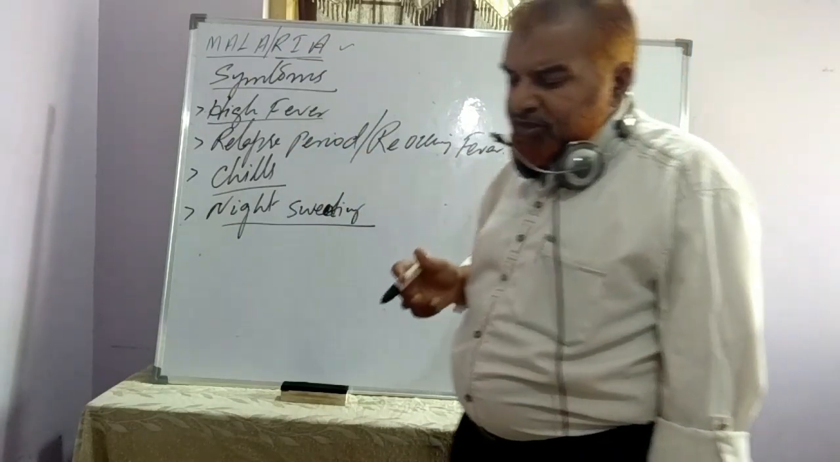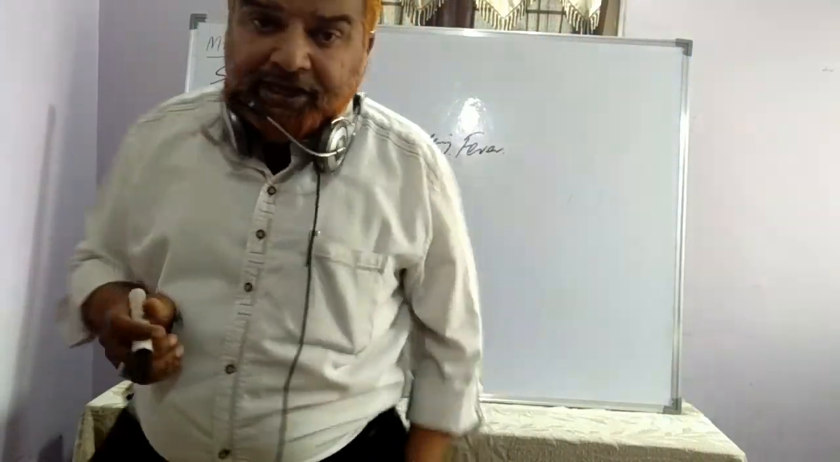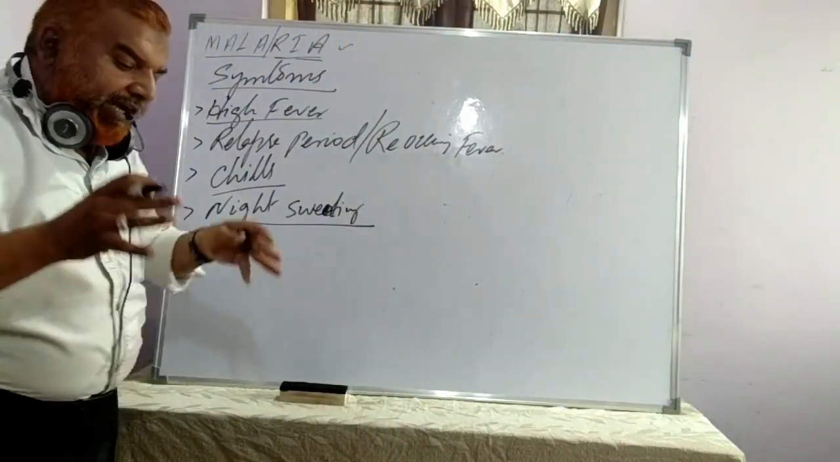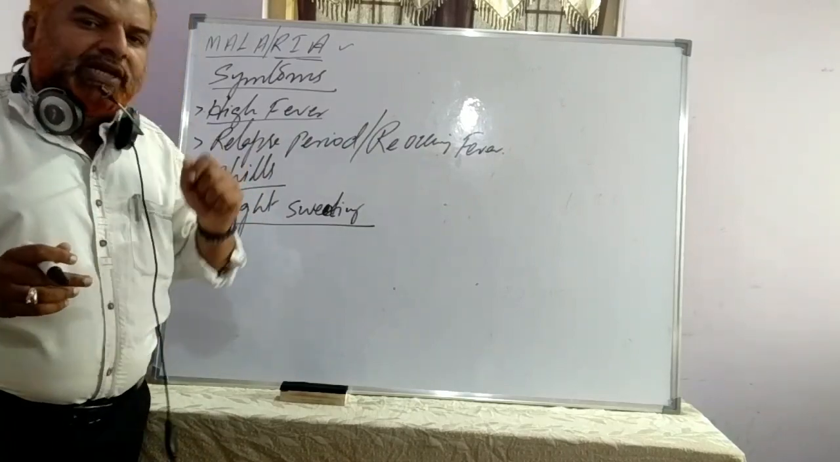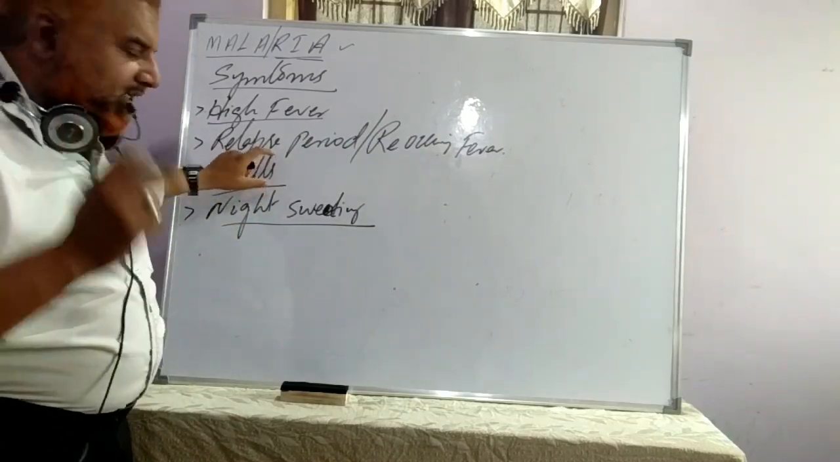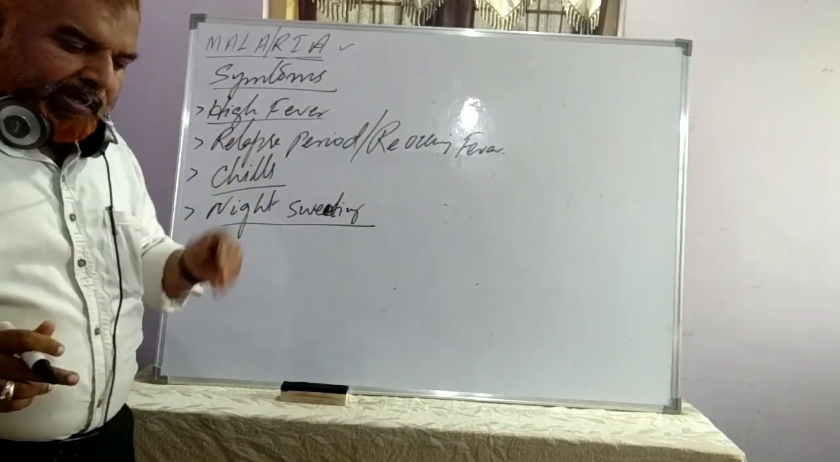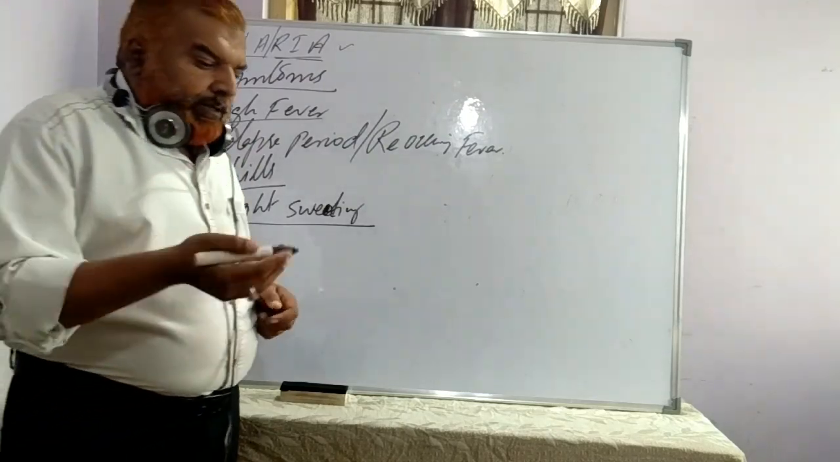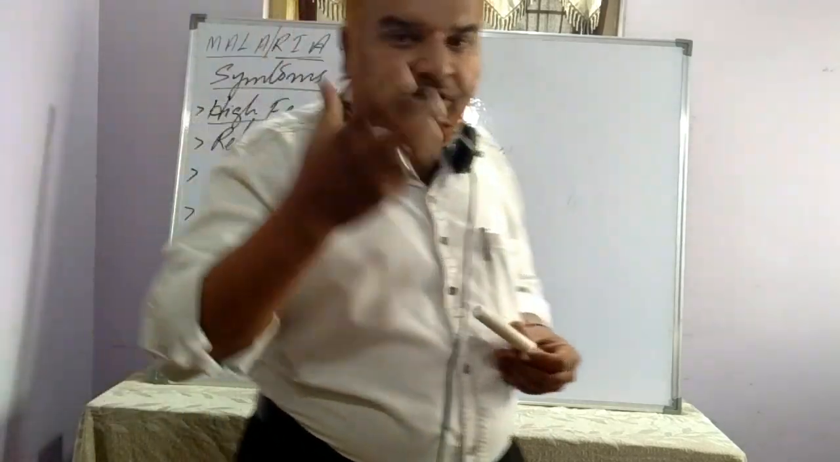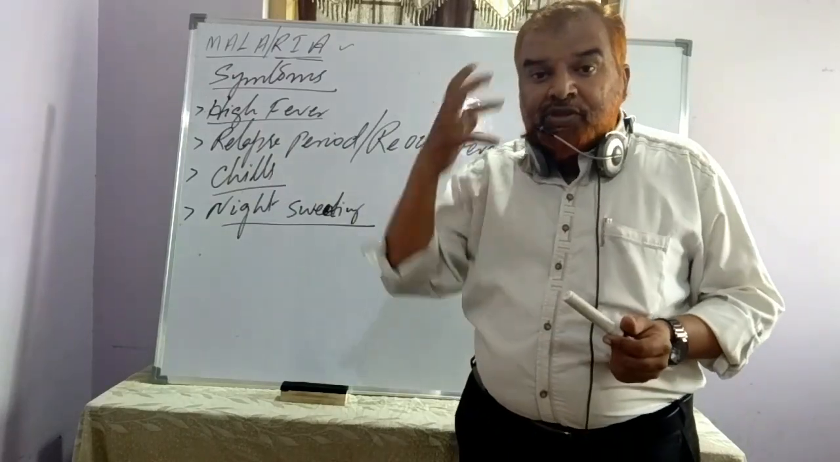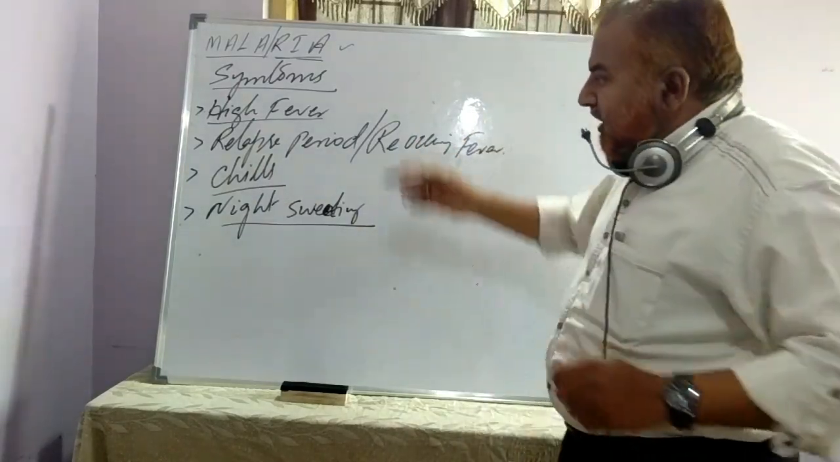Even after using 3-4 rugs and blankets, you still feel chills, and because of these chills you will be shivering. That is what you mean by chills. Then night sweating during the night. So the person has heavy sweating, chills will also be there, and body sweating will also be there. So these are the major symptoms.